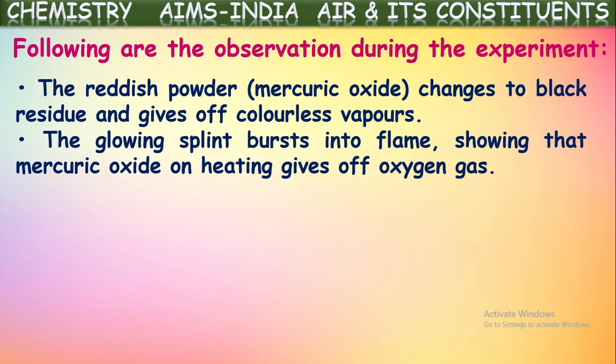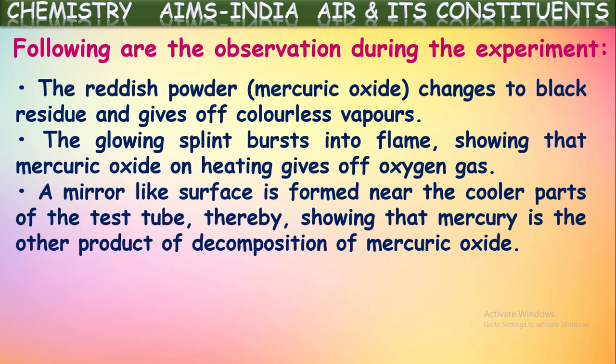Okay, to test this oxygen gas, we kept a glowing splint near the mouth of the test tube. It burst into flame immediately, showing that mercury oxide on heating gives oxygen gas. We know this oxygen gas supports combustion. That is why the splint burst into flame. A mirror-like surface is formed near the cooler parts of the test tube, thereby showing that mercury is the other product of decomposition of mercury oxide.